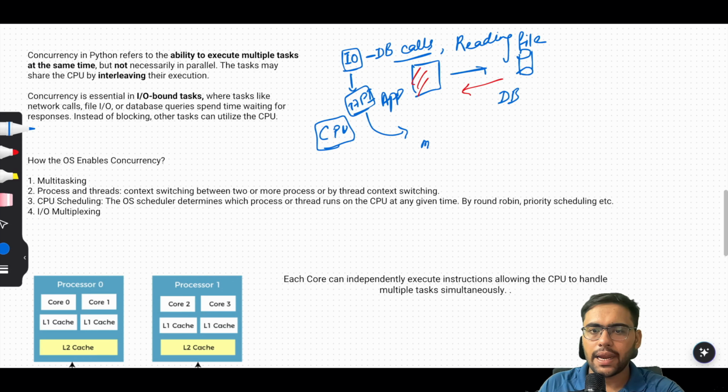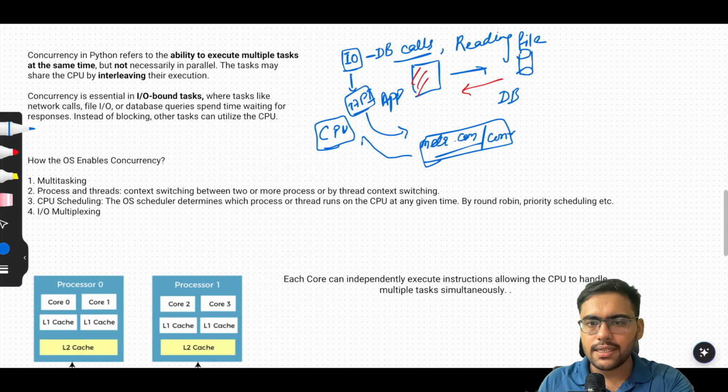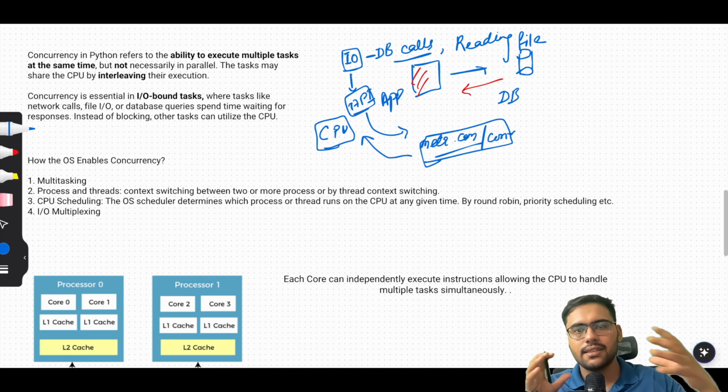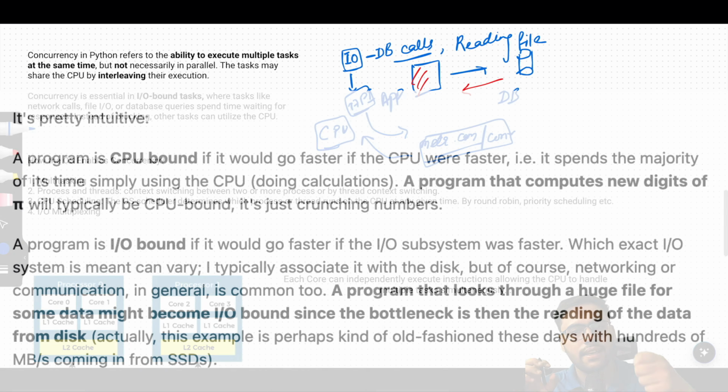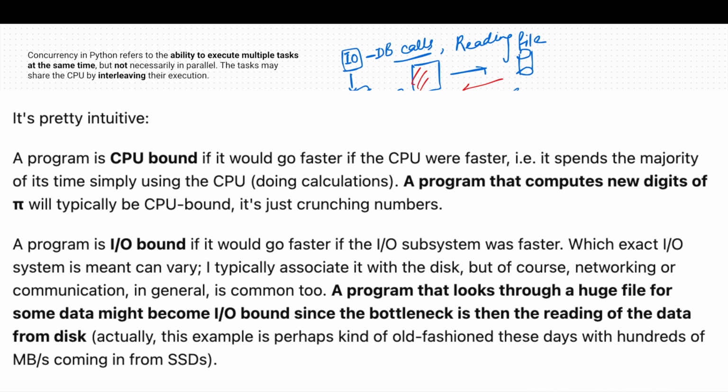So you're calling meta.com/ let's say some conversation APIs. So you're waiting for this response to come to your application. So this is also an IO call, an IO bound task. So these are IO bound tasks. IO bound tasks are those for which your application is waiting, and in the meantime it can perform other tasks, giving the power of concurrency.